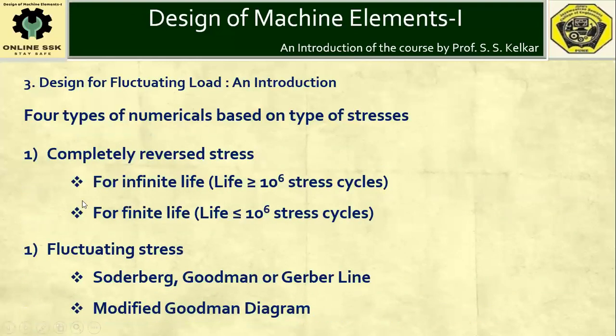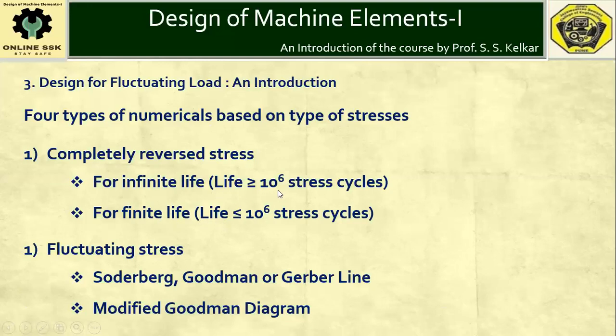In your examination, generally four types of numericals based on the type of stresses may appear in the university examination, broadly classified as numericals based on completely reversed stresses for infinite life, and completely reversed stresses with a finite life.